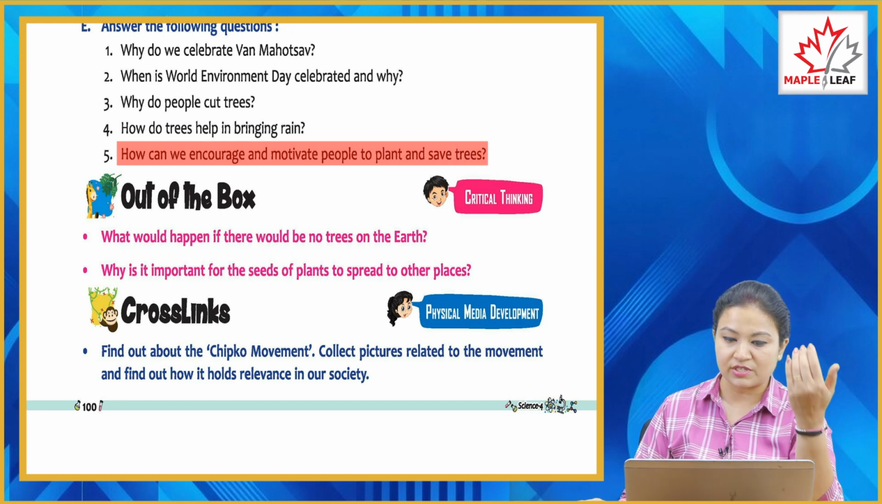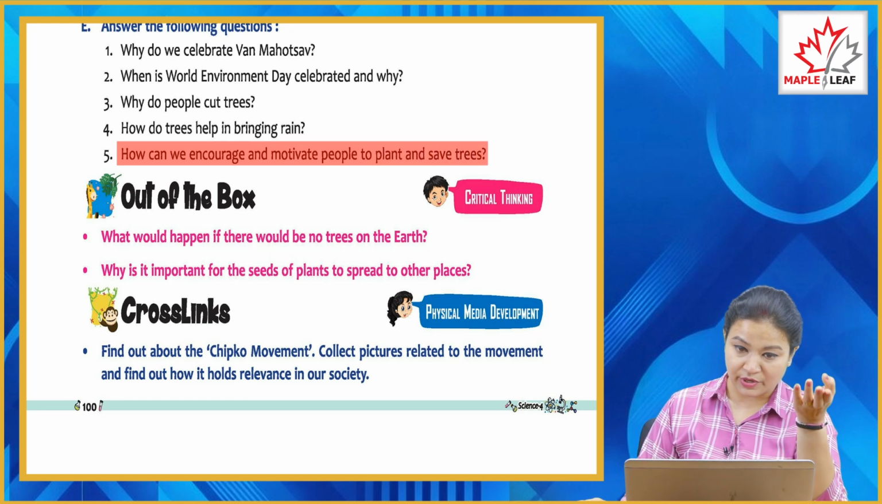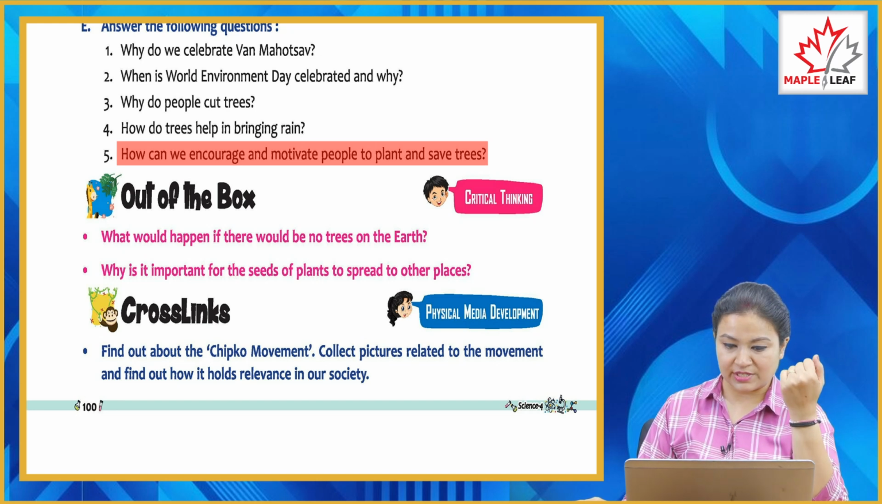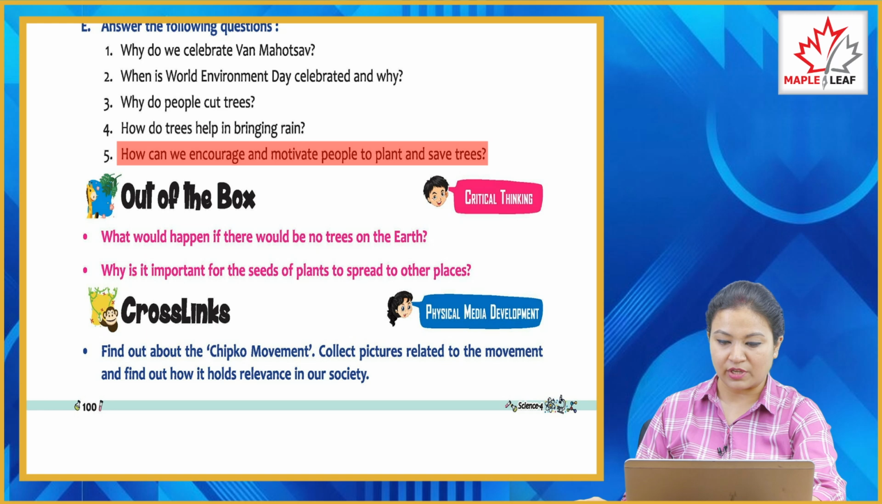Fifth, how can we encourage and motivate people to plant and save trees? You have to mention some steps on how you can encourage and motivate other people to plant more trees. To save the trees, we should follow these steps. We should plant more trees. Planting a large number of trees is called afforestation.